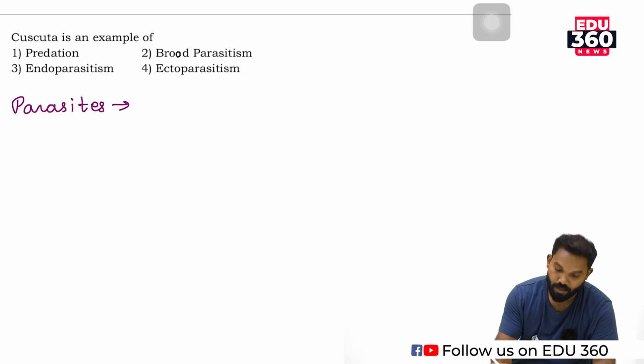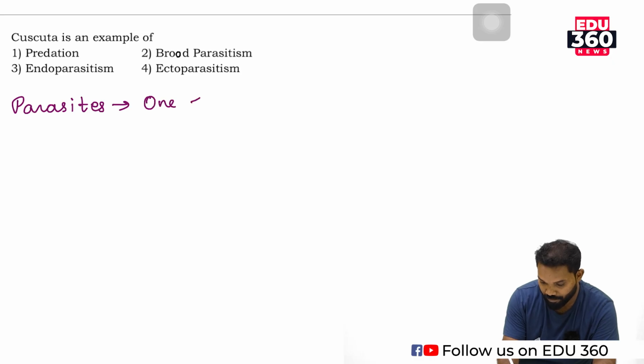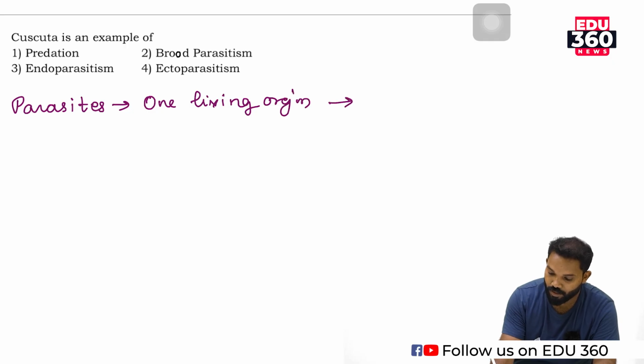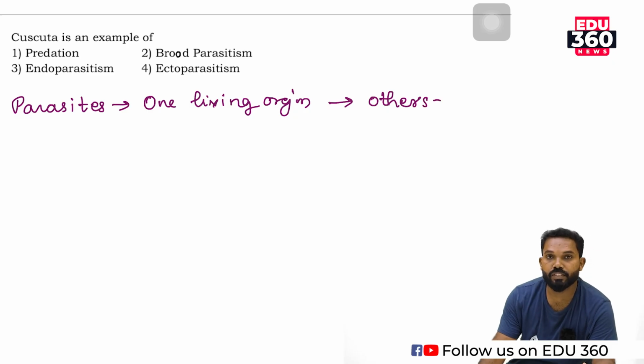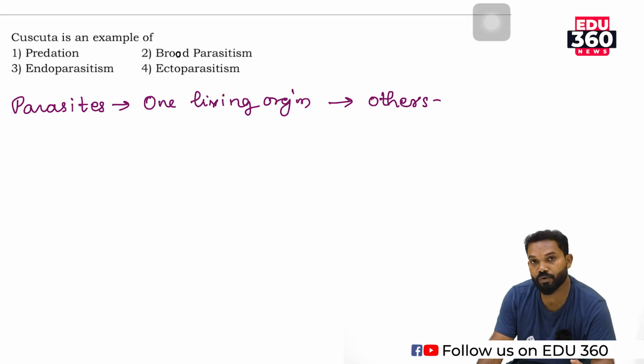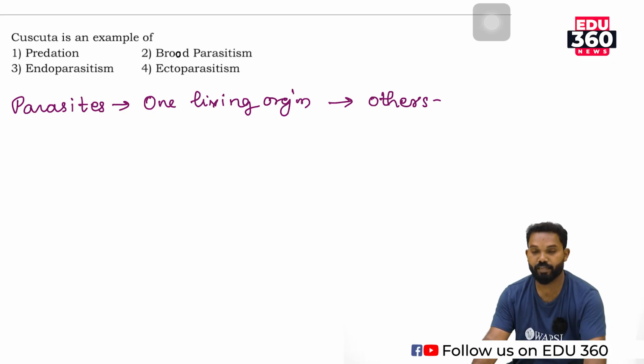Who are parasites? A parasite is a living organism that depends on others for its food, shelter, nutrition, etc. So one that depends on others for its needs is known as a parasite.